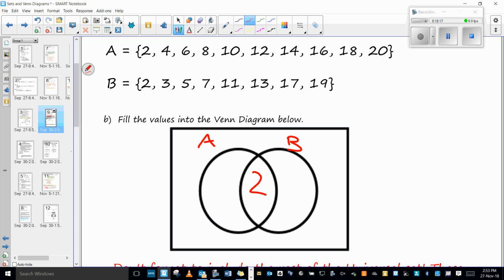So now what we have to do is list everything else within circle A. I've already got 2 written in, so I now need 4, 6, 8, 10, 12, 14, 16, 18, 20. Sorry, it's too little. And then in a similar vein, in B, so in this crescent moon here, you're going to write the numbers 3, 5, 7, 11, 13, 17, and 19.